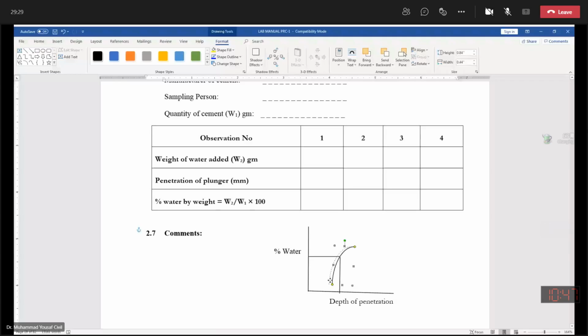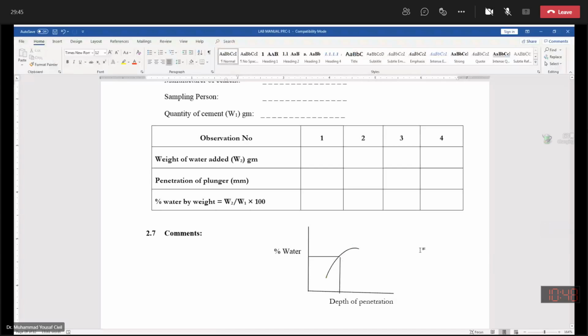So through this, you can assess the amount of water against 10 millimeter penetration. Now this is the 10 millimeter penetration, and this is the corresponding value of the water.